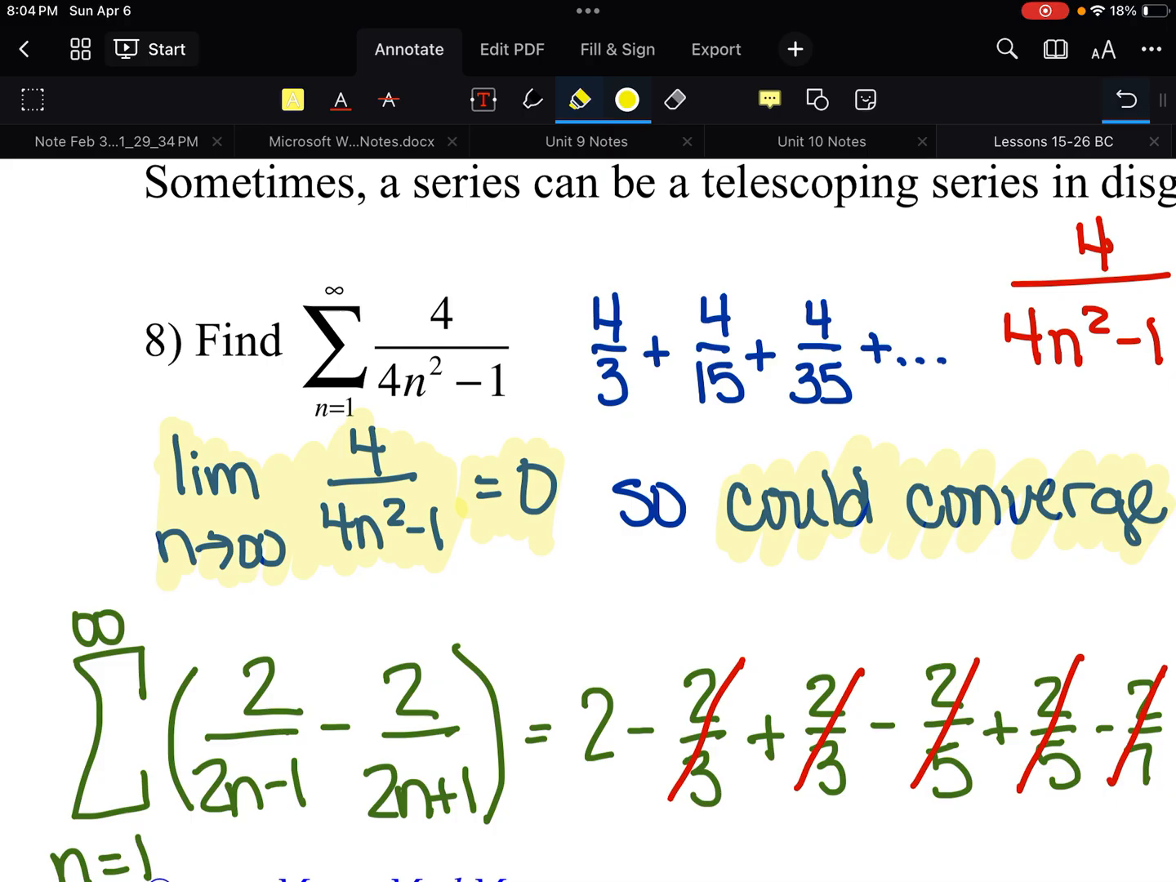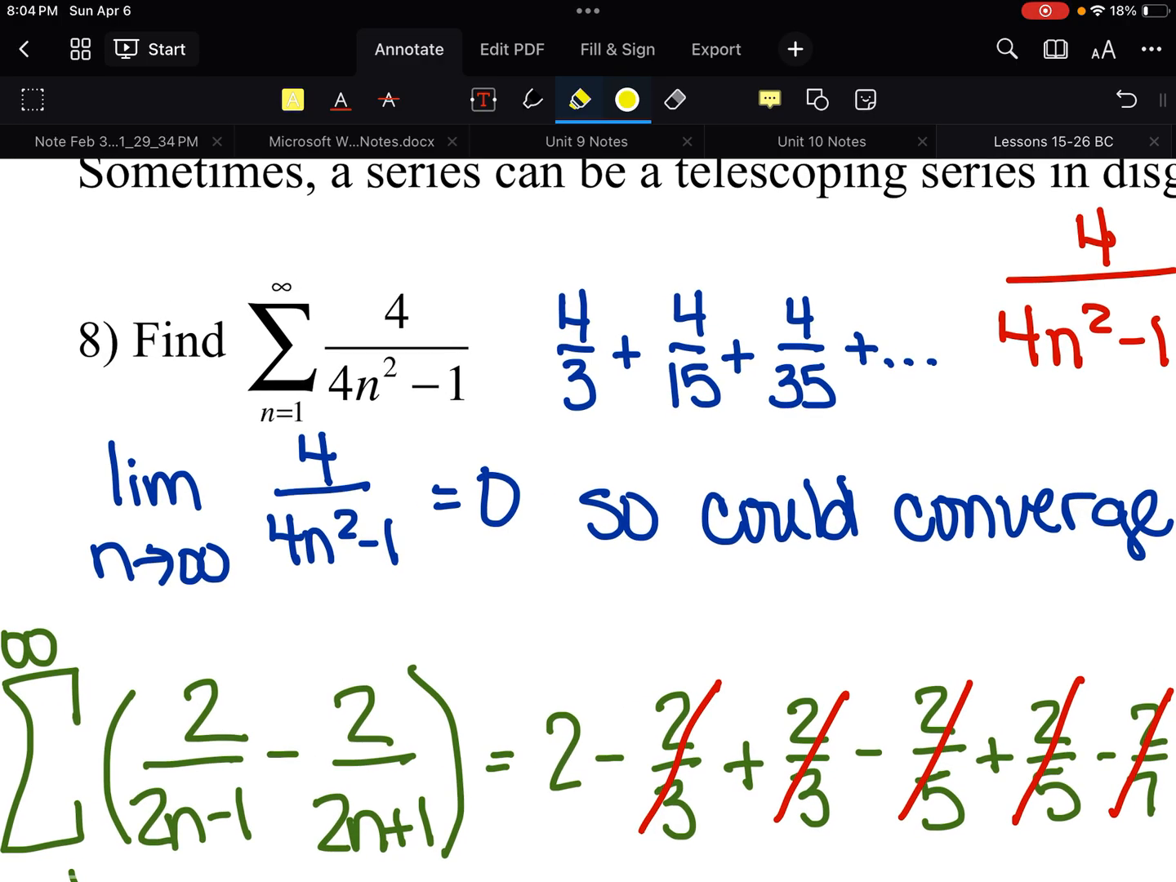That's the nth term test. Again, though, that's not what the problem said. It said, okay, yeah, it's going to converge, but to what? So I've got to figure out a way to figure out what these terms are all going to add up to. And let's see, 4/3 plus 4/15 would be 24 over 15. I mean, we could keep adding these together, but here's a trick, y'all.